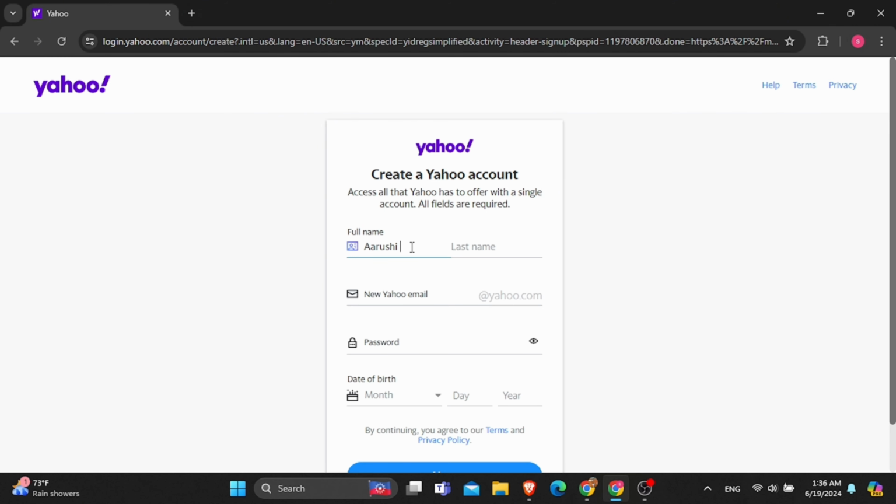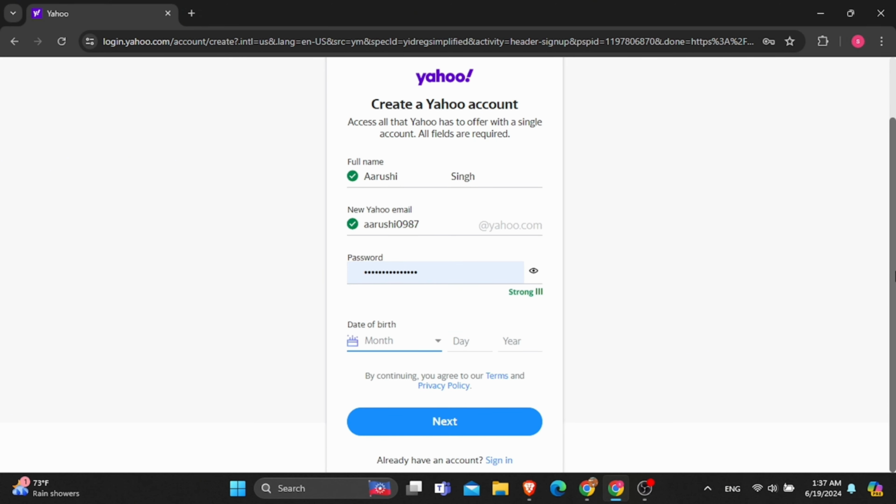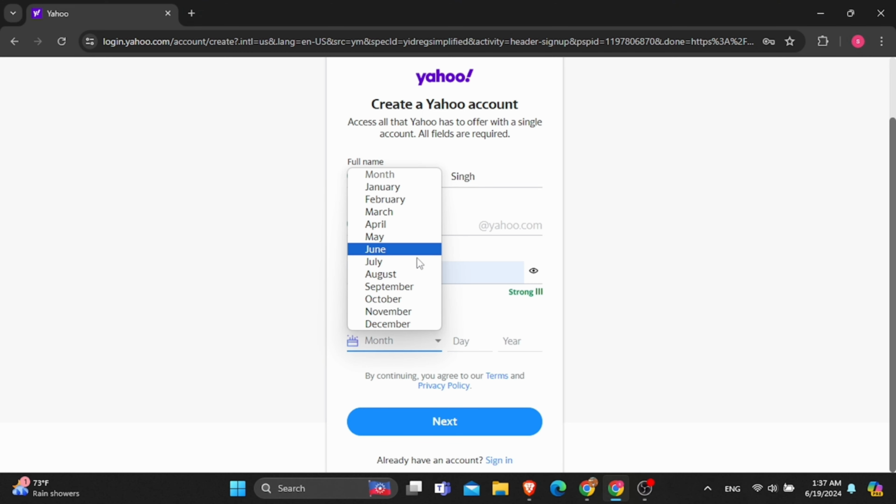So I'm entering my details here, first name, last name, and below now you need to choose the pattern of the email which you want. So simply use any number and your name, and @yahoo.com is already given as the extension. Now you need to create a strong password for your new Yahoo email. After that, provide your birth date.